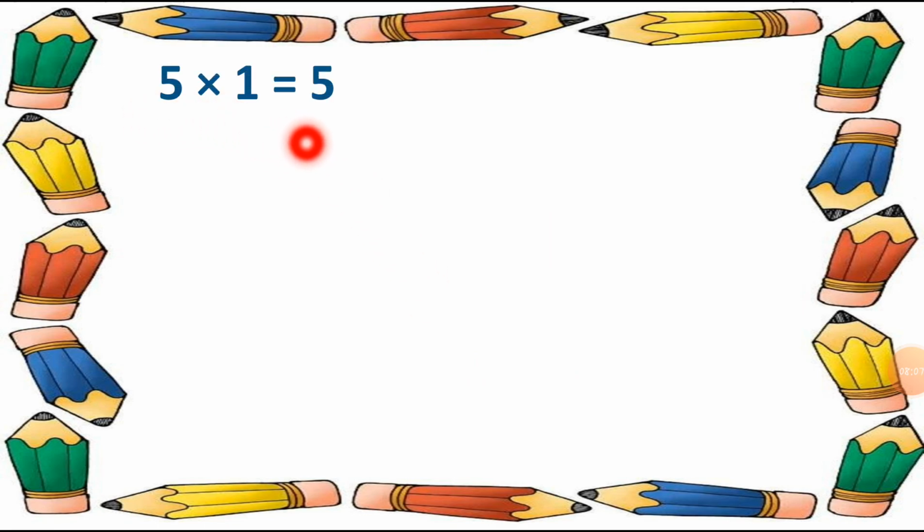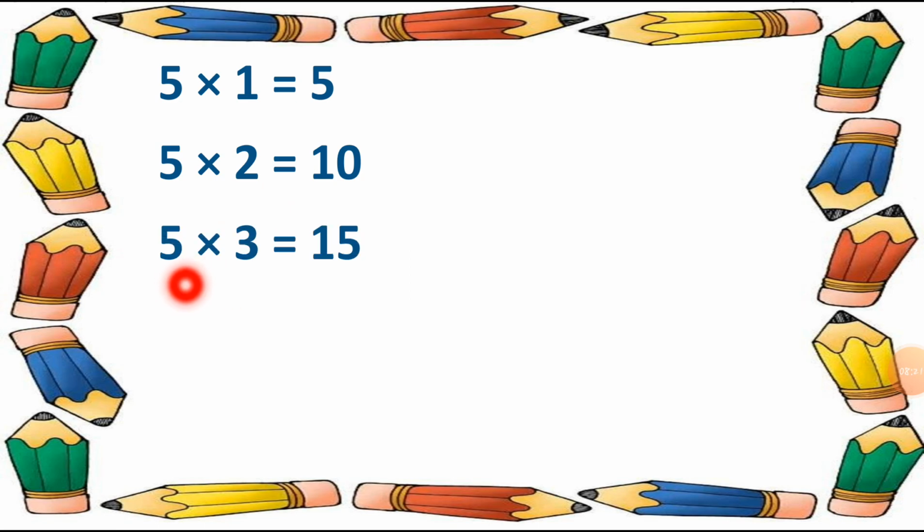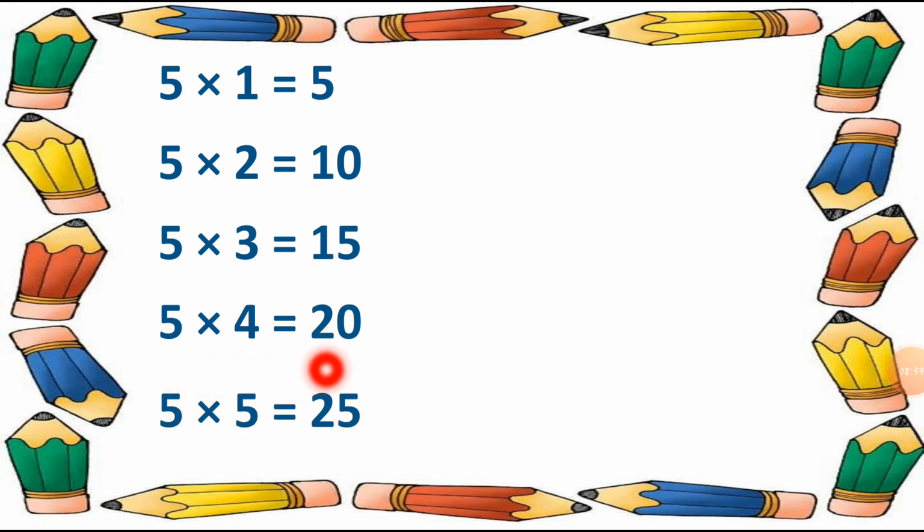5 ones are 5. After it, 5 twos are 10. After it, 5 threes are 15. After it, 5 fours are 20. After it, 5 fives are 25. After it, 5 sixes are 30.